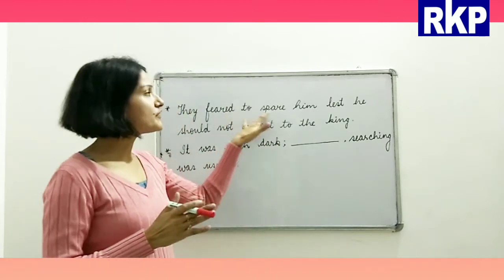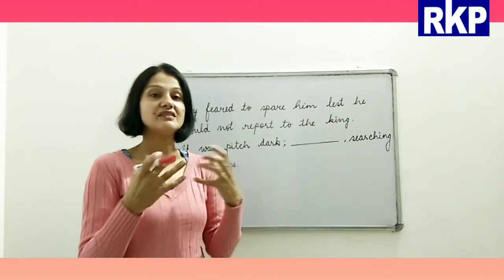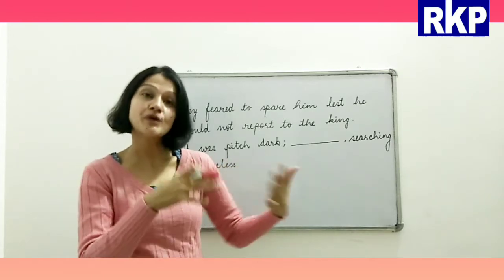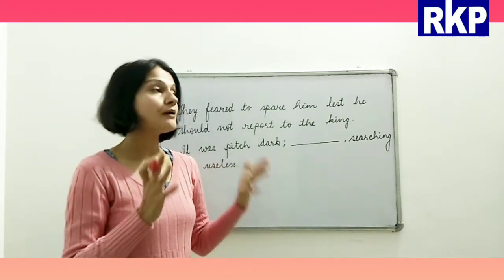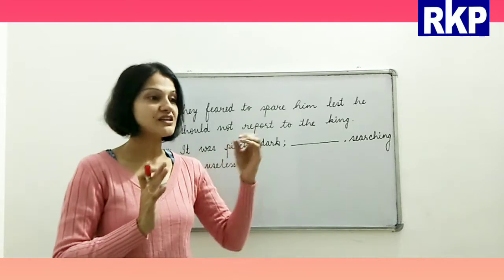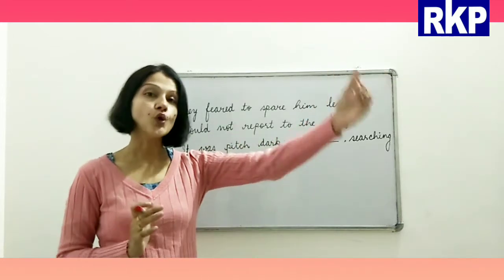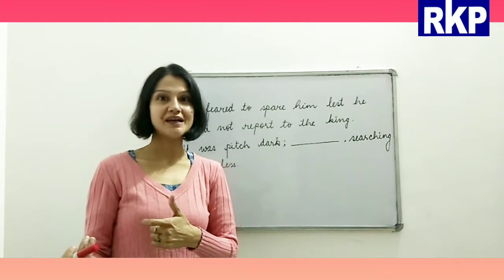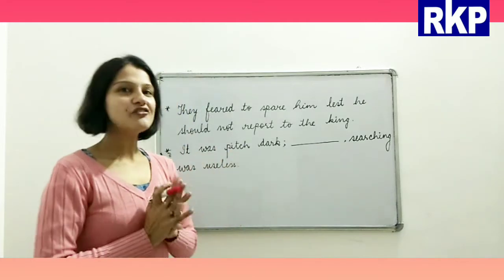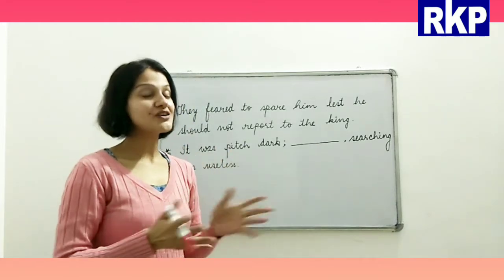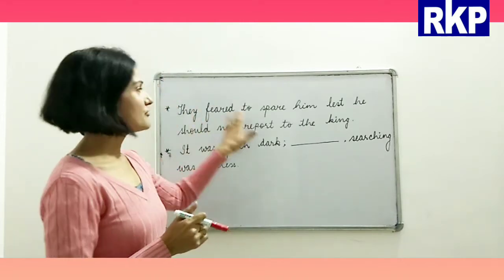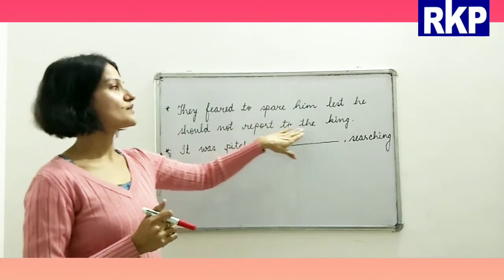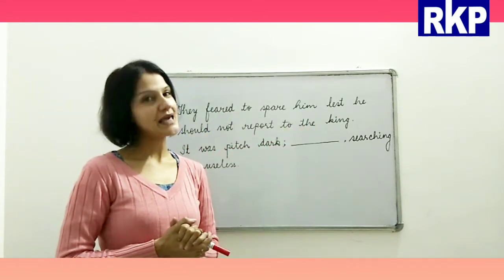So they feared to spare him, they were afraid to let him go. Why? Because they were afraid that he would go to the king and report against them, right? So can you figure it out? Of course the mistake: they feared to spare him lest he should not report to the king.